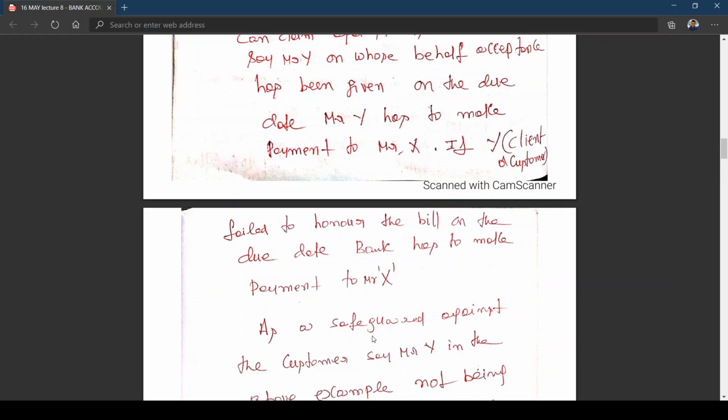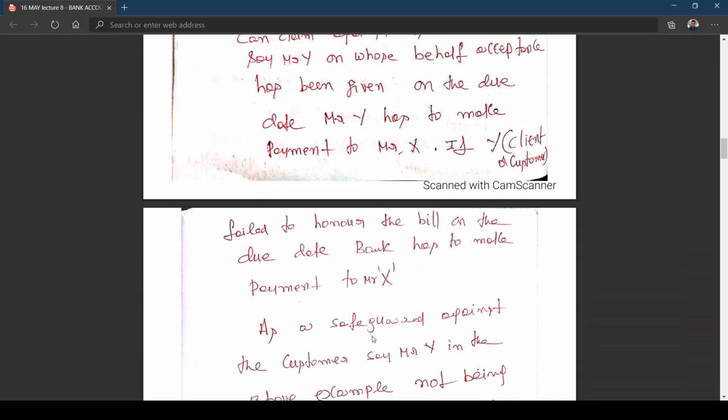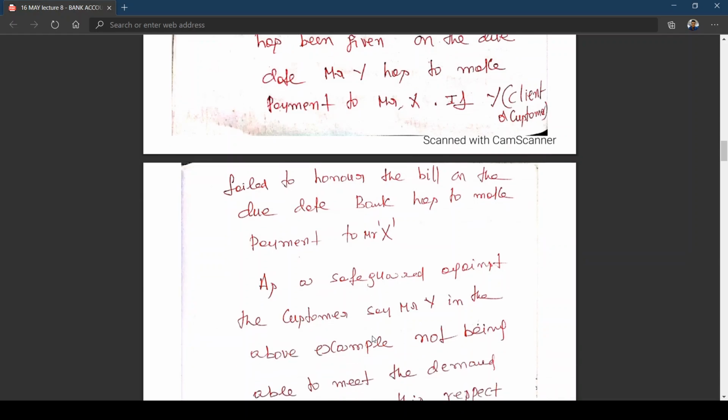I repeat once again. Bank has accepted and endorsed the 1 crore rupees bill to whom? Mr. X, on behalf of Y. On the due date, Mr. Y has to make the payment to X. If on the due date Y is unable to make payment to X, then who is going to make the payment? Bank. But in turn, bank has a claim against Mr. Y because bank has fulfilled the commitment of Mr. Y.